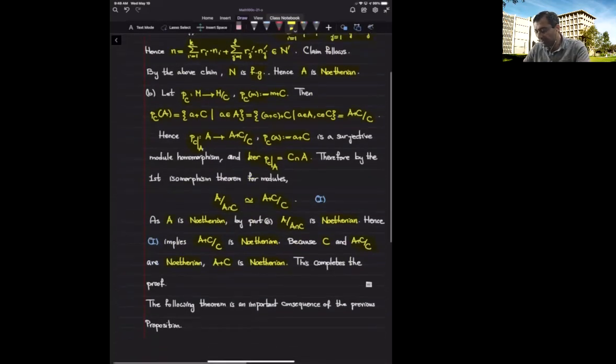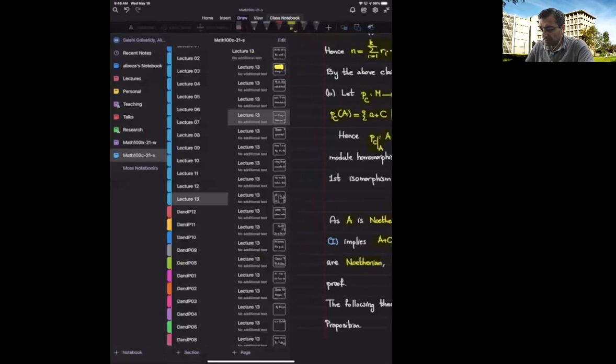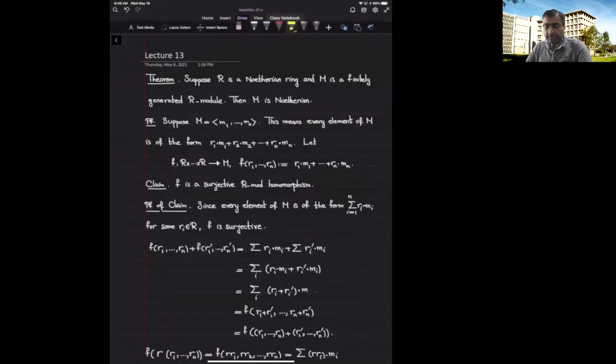Now, this proposition gives us many examples of Noetherian modules. The following theorem is a good indication of the strength of this result. We have already discussed that a ring R as an R-module is Noetherian if and only if the ring R itself is Noetherian as a ring. Now we see that as soon as I tell you the ring R itself is a Noetherian ring, then every finitely generated R-module is Noetherian.